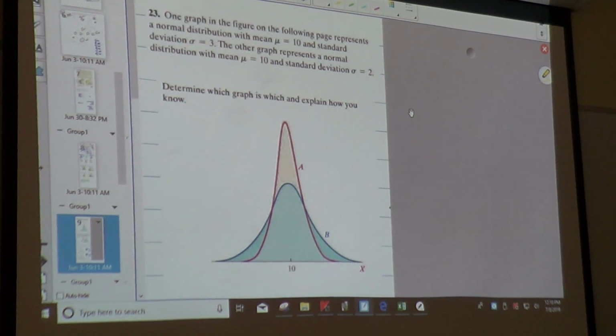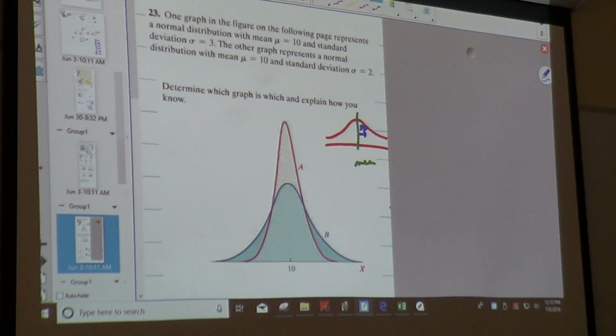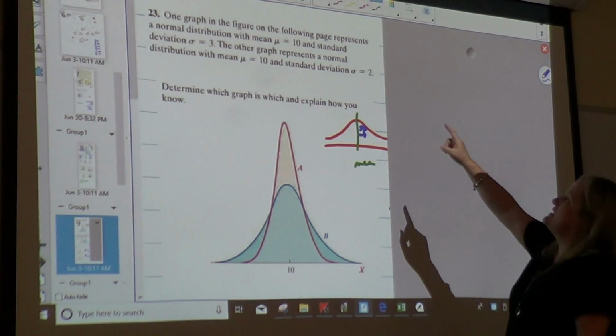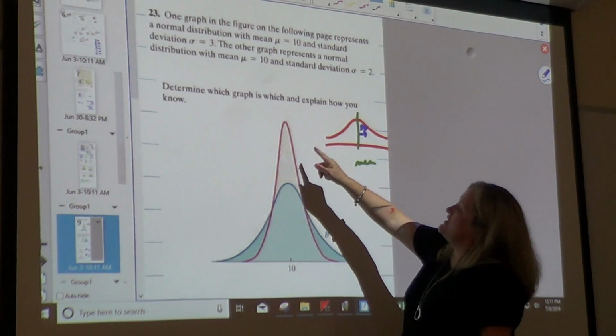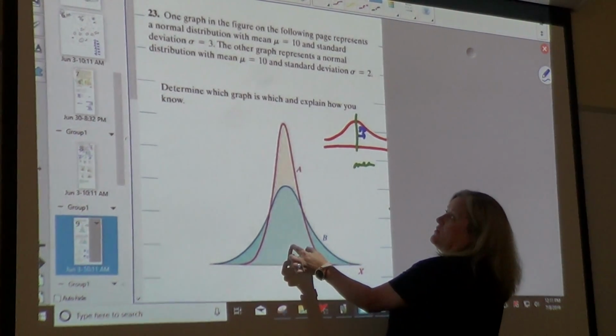We've talked about mean and standard deviation before. Remember when we were doing normal? If I gave you a normal distribution, I told you that the mean was in the middle and that the standard deviation was the size of the jumps, okay? So for this problem, it says one distribution has a mean of 10 and a standard deviation of 3.